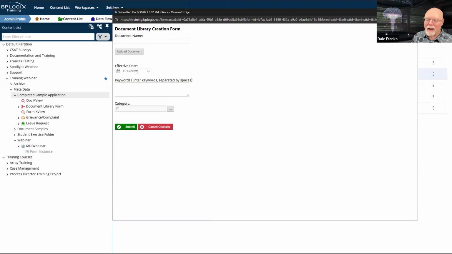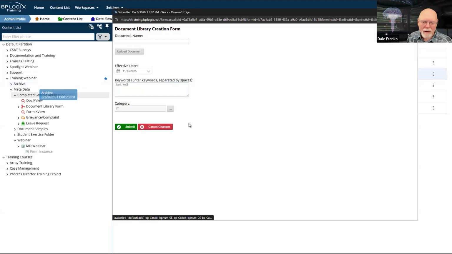I've already got the 11/13/2025 set up as the effective date. I can have some keywords here. I guess I'm going to need, let's see, KW1 and KW2, and that's all I need. I'm using KW1 and KW2 because I don't remember what any of the keywords are for any of my forms, but this will be a unique form. And I know that I haven't set KW1 or KW2 as a keyword for any of my forms.